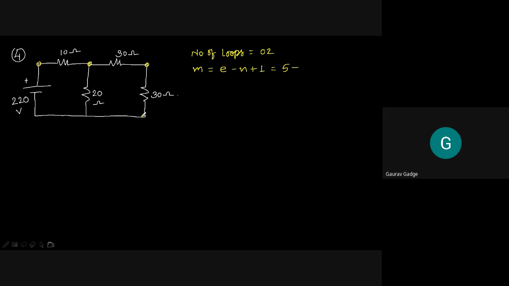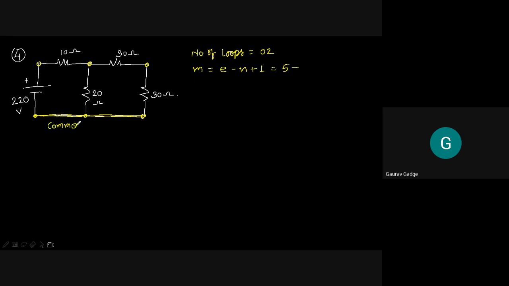Then here another node is forming, and this is the last node. But all these nodes are connected on the same path. You can say this is one road where these 3 elements, meaning 220 volt, 20 ohms and 30 ohms, end. So can I say this is your common node?